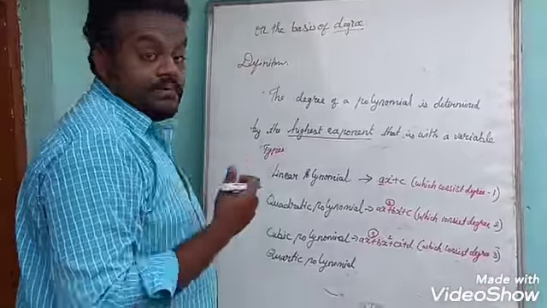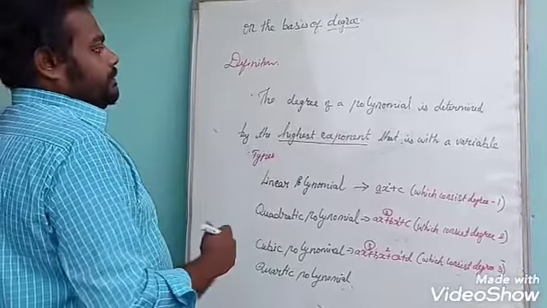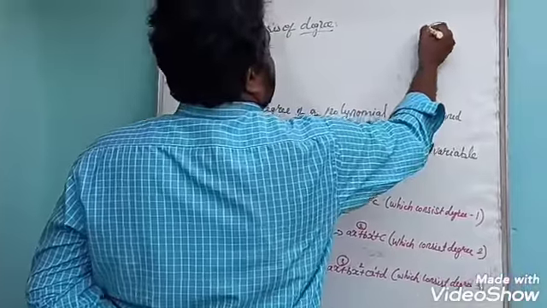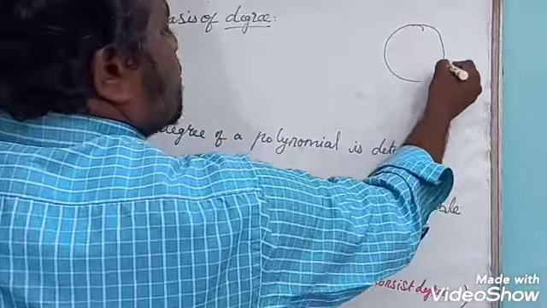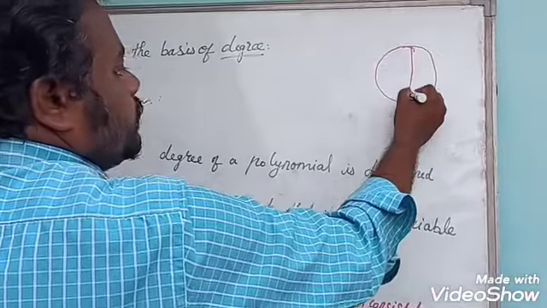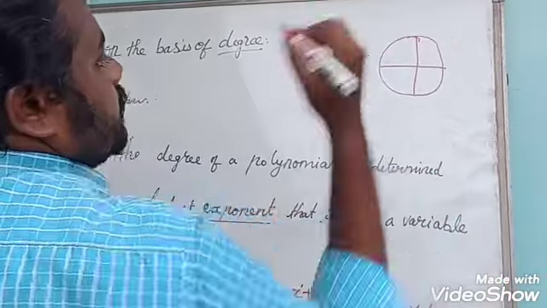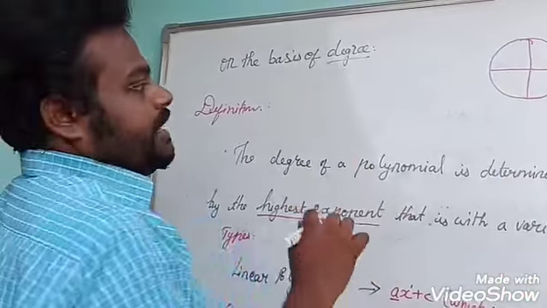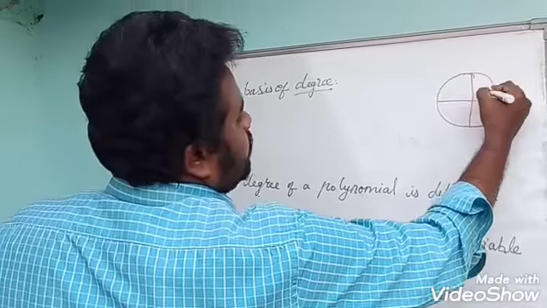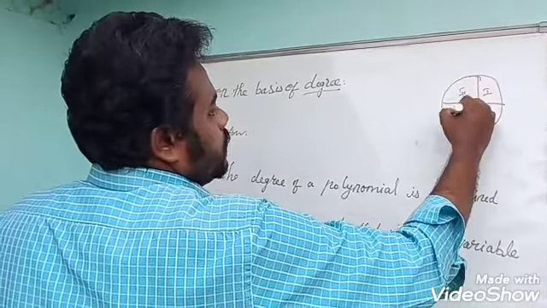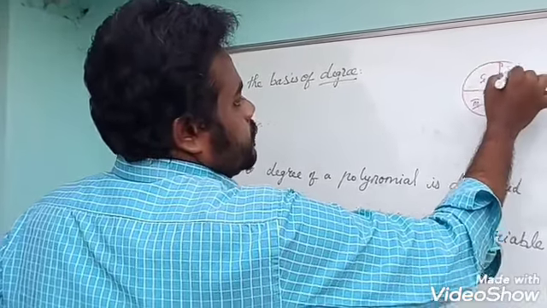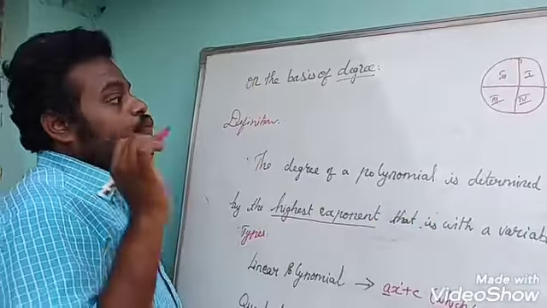What is meant by quartic polynomial? In a circle, we have to divide it into 4 segments. Right? In these 4 segments, each and every segment, 1, 2, 3, and then 4, we say it as a quadrant.